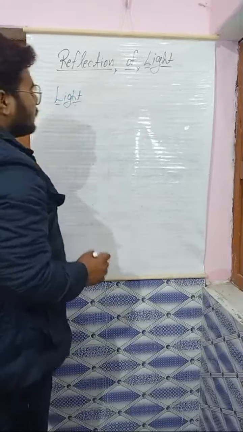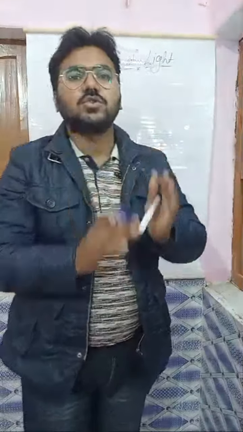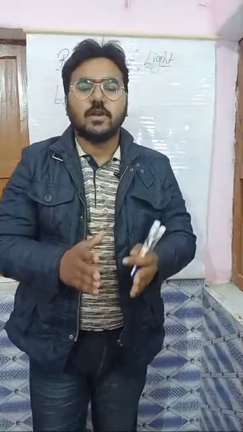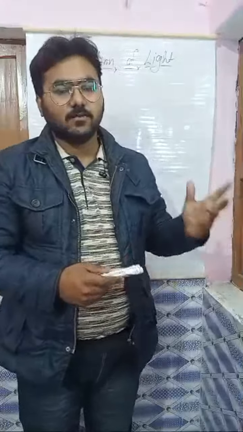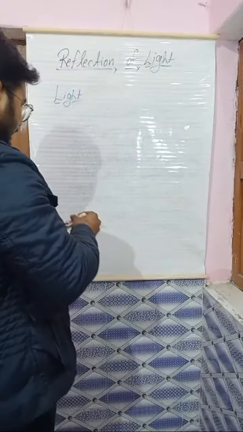Light. So what is light? Light is actually a source of energy, or a form of energy. Light is anything that is a form of energy and that makes things visible. As you can see, everywhere we have light, and then we see things. If light is not there, we are not able to see or observe anything. So that is the first thing: light is a form of energy and it helps us to see anything in our surroundings. The second thing we have to understand is reflection.